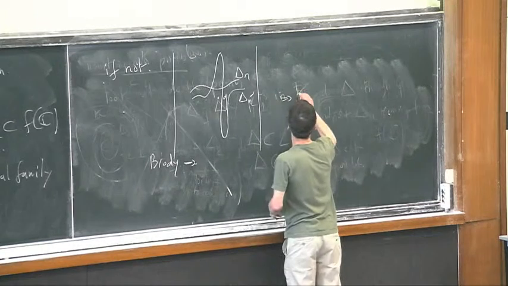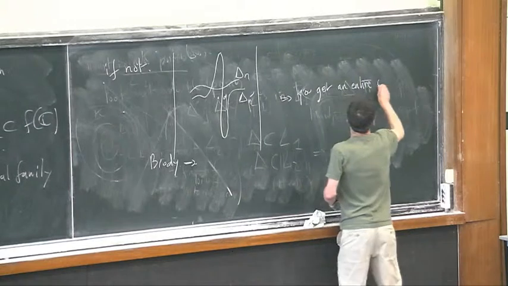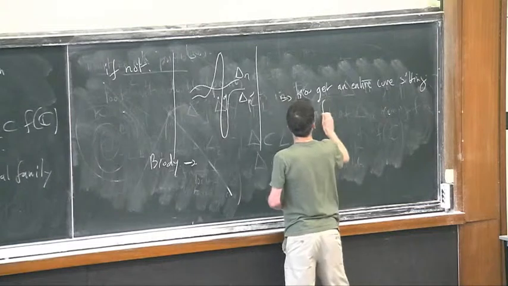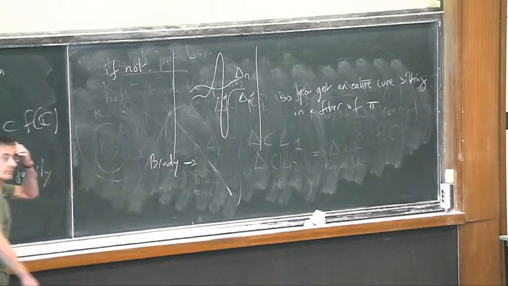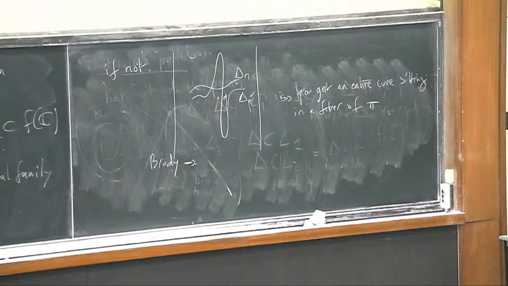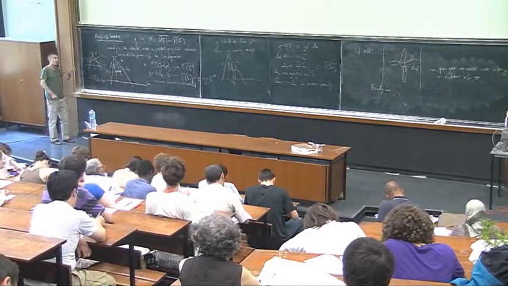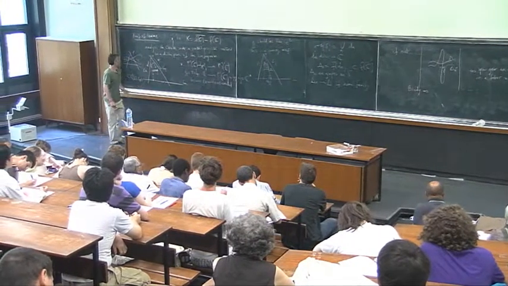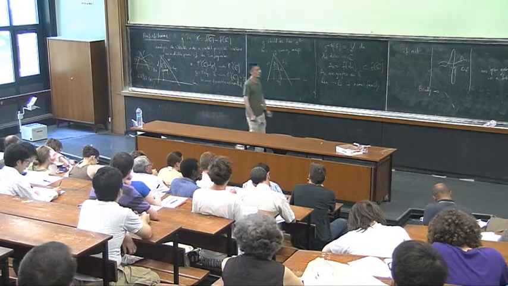So you get an entire curve sitting in a fiber of pi. And now the discussion is exactly as what I said here. This cannot be possible because this entire curve is a limit of things coming from the entire curve avoiding the lines, so it should avoid 3 points on it, but it is non-constant by the Brody lemma.